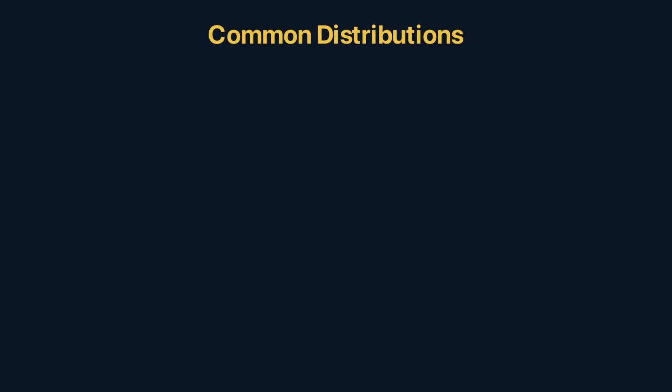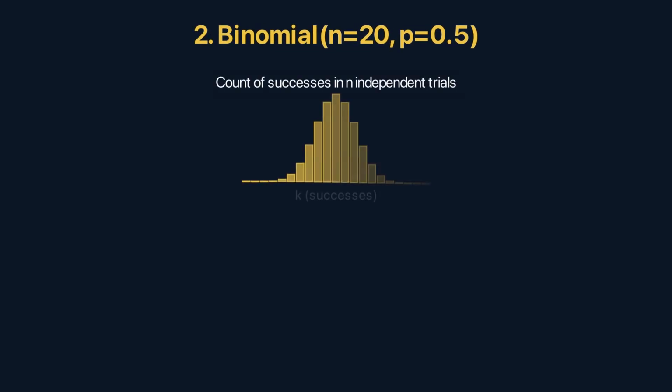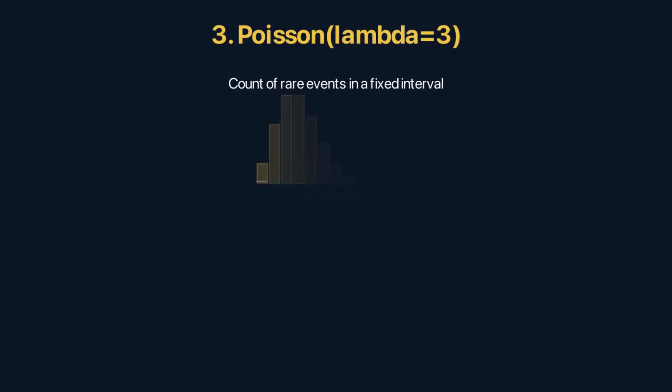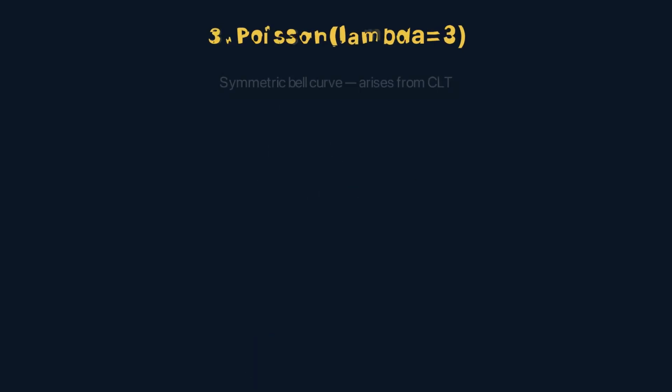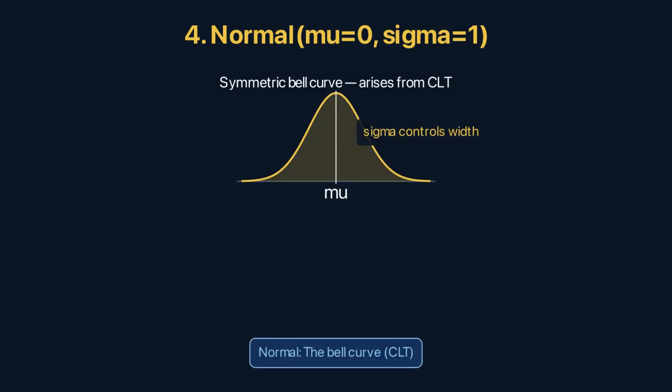Each casino game has its own distribution. The Bernoulli: one trial, success or failure, like the coin flip. The binomial: n independent Bernoulli trials. How many responders in 20 patients? Poisson: counting rare events in a fixed window, like mutations per gene or reads per region in RNA-seq. The normal, the bell curve: continuous, symmetric, defined by mean and variance. It appears everywhere thanks to the central limit theorem.